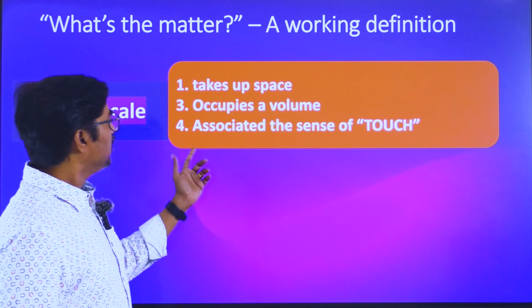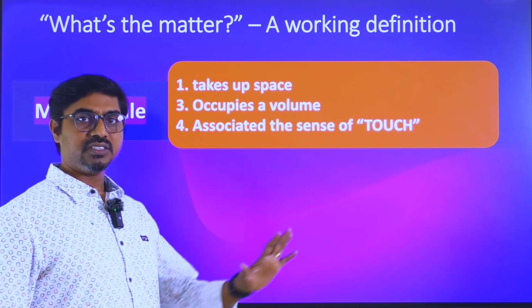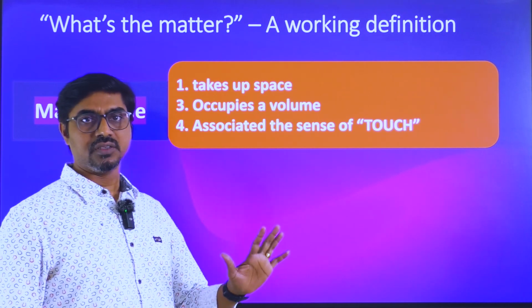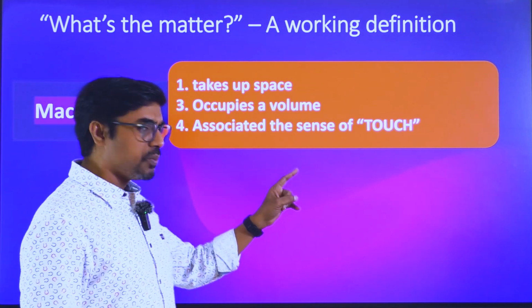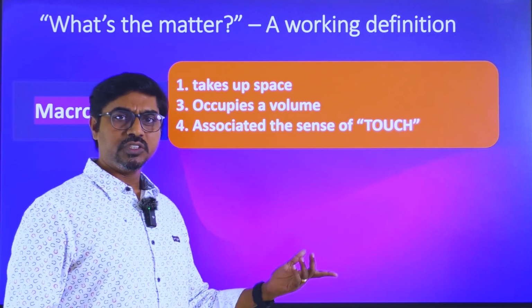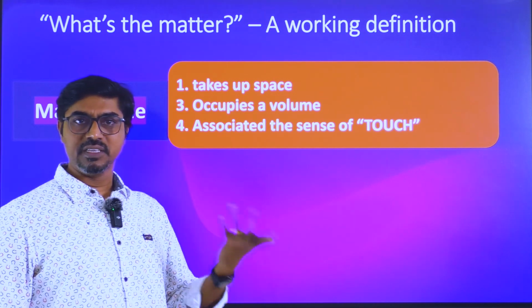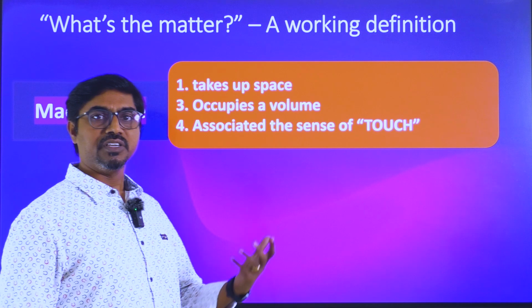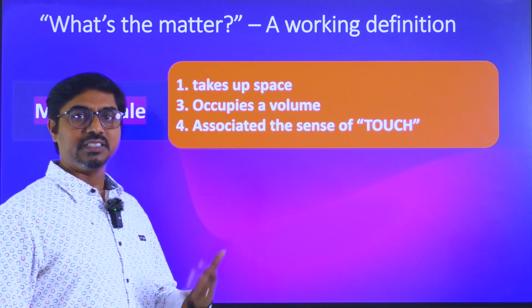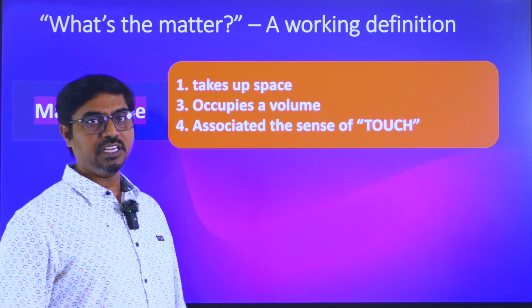And then you always have a sense of touch. A material and matter can be touched and felt. Even a gas can be felt by blowing over your body. So touch is compulsory, but you may not be able to see all the matter particles. For example, glass may be transparent, air may be transparent. Some of them may have smell, some may not, a taste or no taste. Those are all not necessary, but touch is definite.